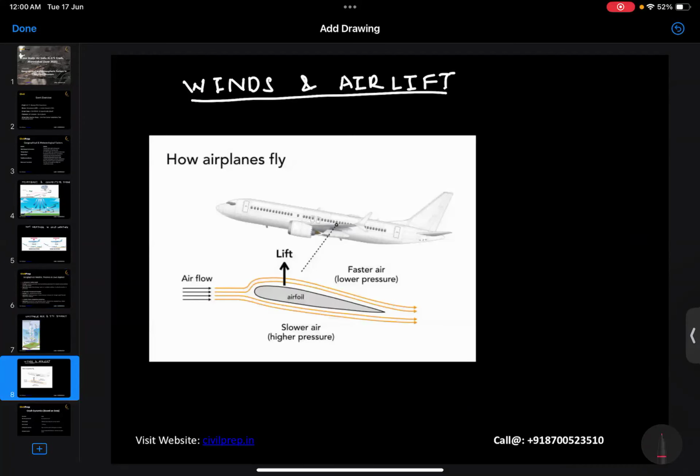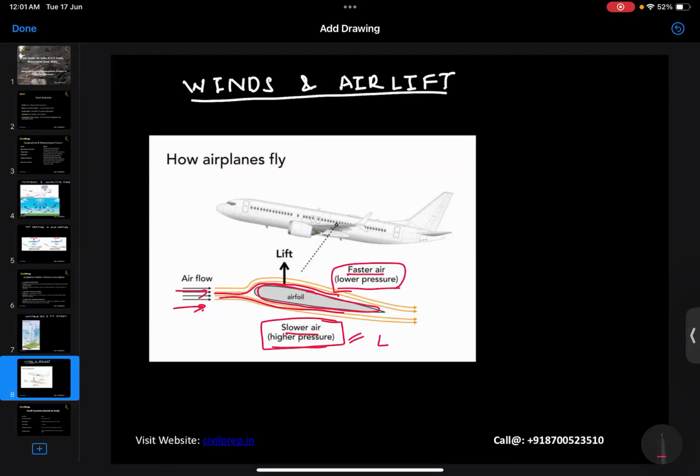So we can see this. This is one of the applications of Bernoulli's principle. The airflow is taking place in this manner and the air is getting divided by the airfoil. The airfoil is basically the aircraft here. So the slower air will result in higher pressure, and the faster air will result in lower pressure. This is one of the conditions which is required for the aircraft to lift.